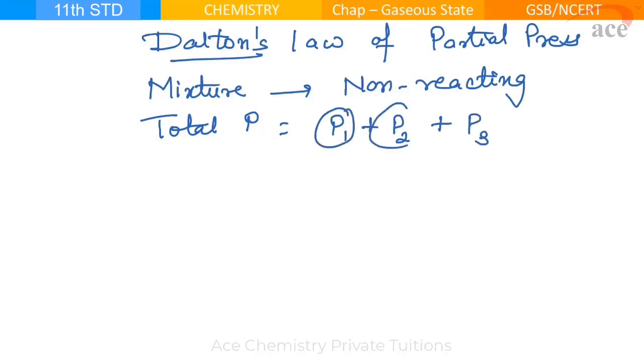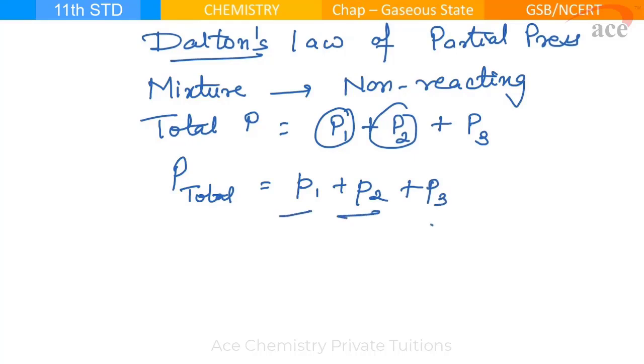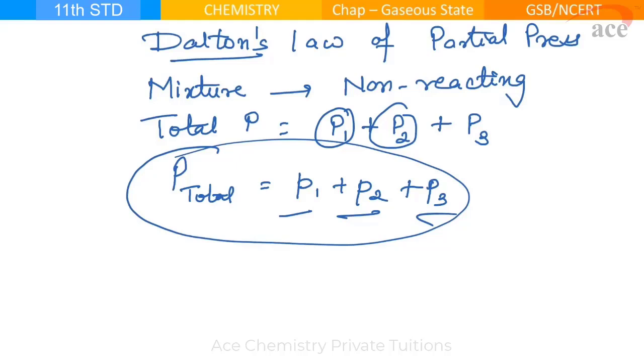What are these pressures called? Partial pressure. So P total is equal to P1, P2, P3, partial pressure of 3 gases, that is 1, 2 and 3 respectively. And when I am considering this, volume and temperature needs to be constant. Clear? What is Dalton's law of partial pressure?